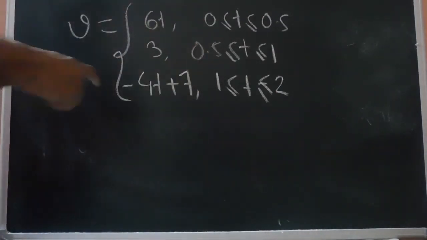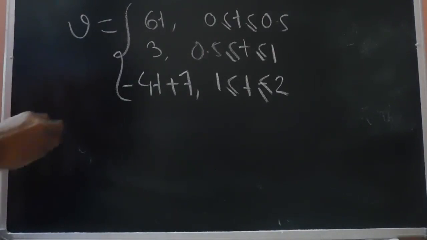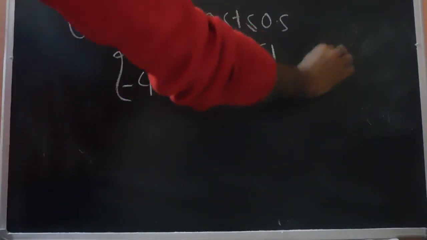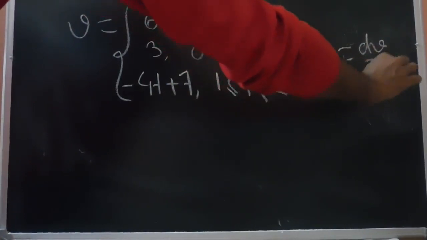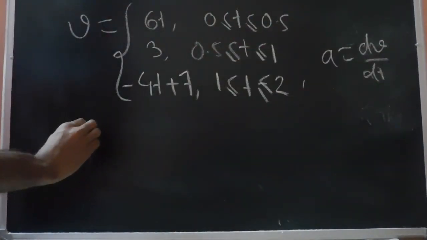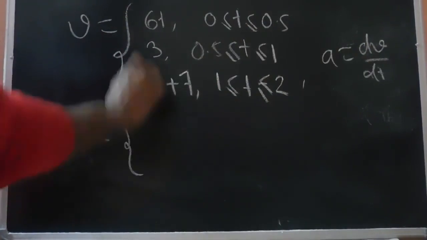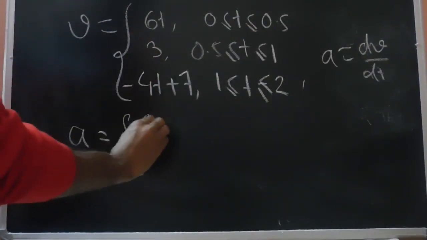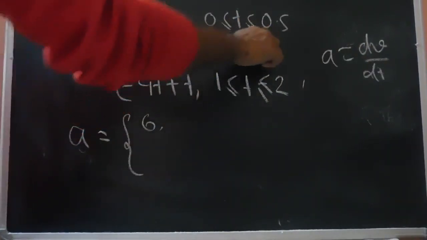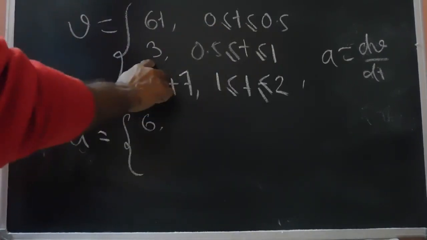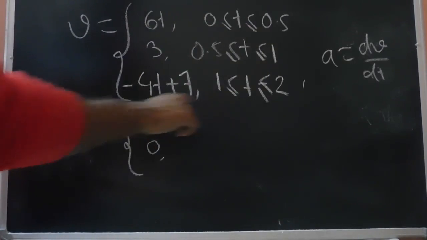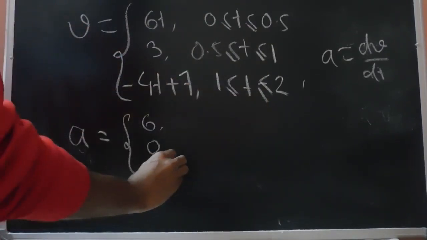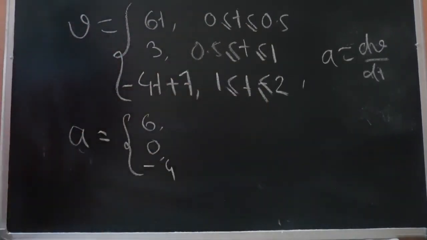To plot the AT curve, we need to find the acceleration first. Acceleration a is given by dv by dt, so we need to differentiate this. If we differentiate, dv by dt for the first case is 6. From 0 to 0.5 it is 6. From 0.5 to 1 acceleration is 0. And from 1 to 2 acceleration is -4.